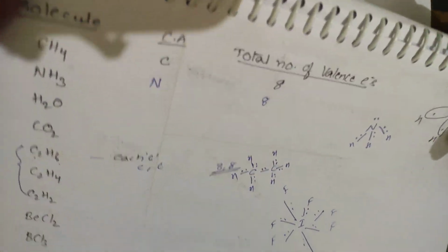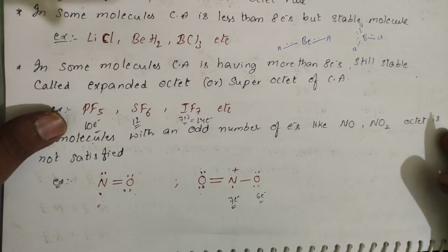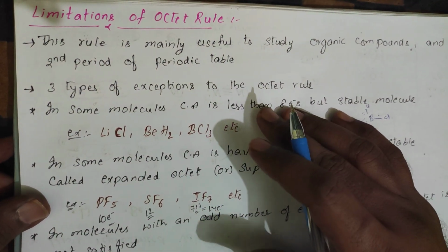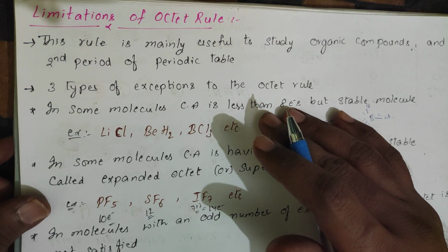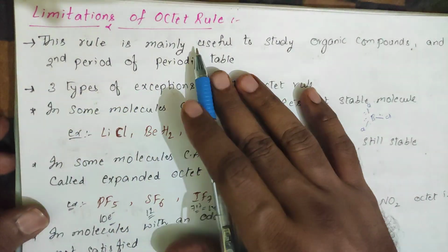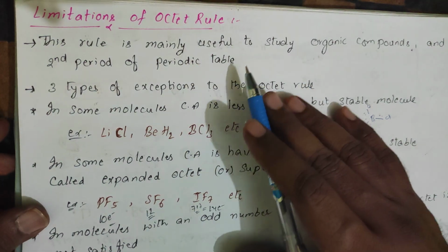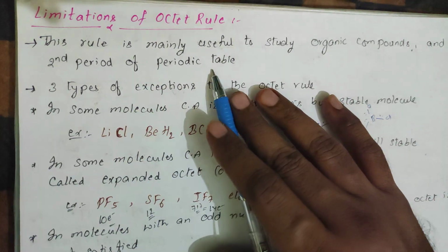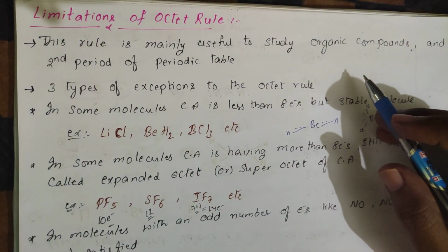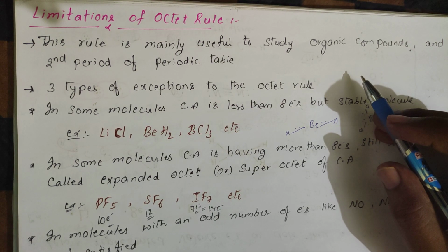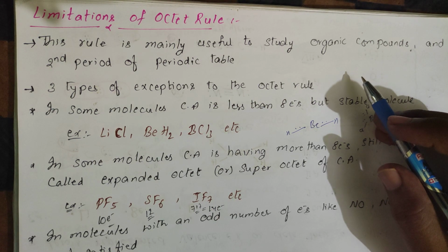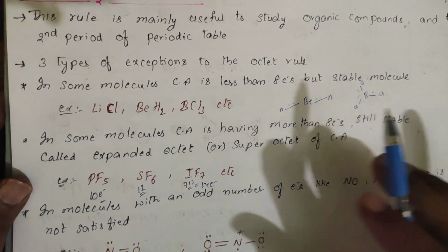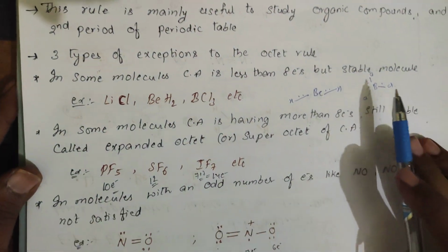Now we have learnt why a reaction occurs, why bond formation occurs. The general rule is that if there are 8 electrons in the valence shell, it will be stable. But there are certain limitations. Generally, this theory is most applicable to organic compounds, and it is not applicable to the second period of the periodic table. In the second period we have lithium, beryllium, boron, carbon, nitrogen, oxygen, fluorine, neon. However, this octet rule is violated in 3 conditions.